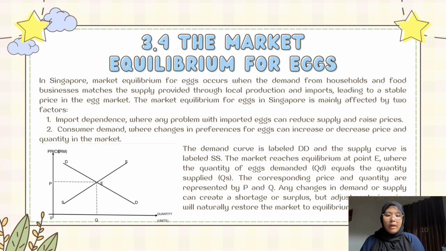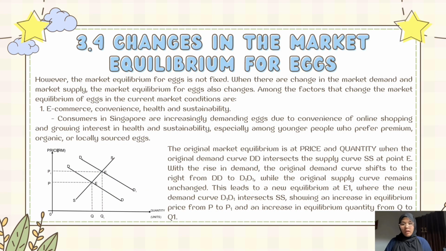Any changes in demand or supply can create a shortage or surplus, but an adjustment in price will naturally restore the market to equilibrium. However, the market equilibrium for egg is not fixed. When there are changes in the market demand and market supply, the market equilibrium for egg also changes.